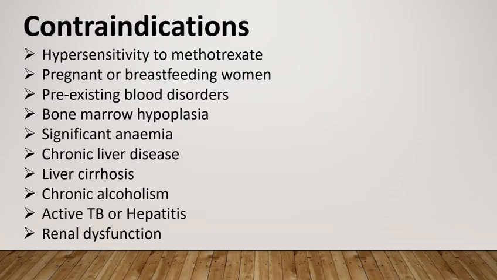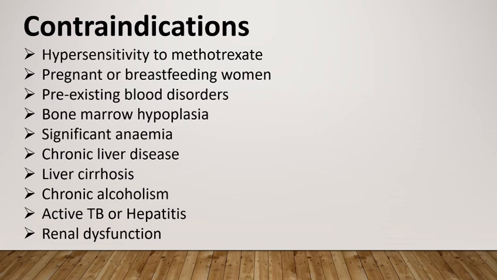In the case of rheumatoid arthritis or psoriasis, it is contraindicated to use methotrexate in patients with chronic liver disease, liver cirrhosis, chronic liver alcoholism, or alcoholic hepatitis. It is also not recommended to use methotrexate in active tuberculosis patients, HIV or AIDS, and renal dysfunction.